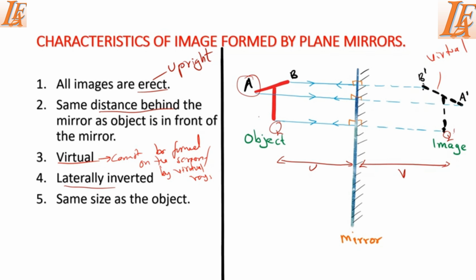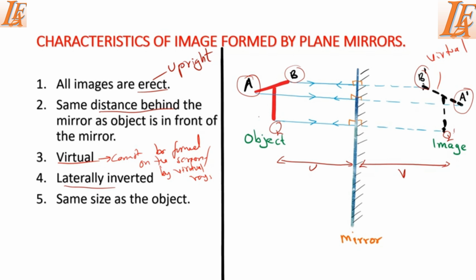We have A, it's on the left side in the object, but in the image, A is on the right side. We have B, it's on the right side in the object, but inside the image, B is on the left side. So that's what we call lateral inversion, where left looks like right and right looks like left.